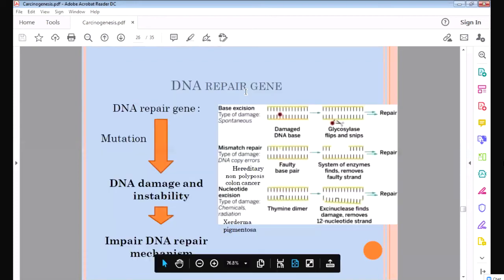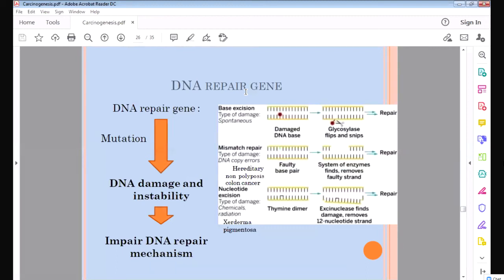Now, DNA repair genes. I told you there are some genes that repair the DNA, because if the DNA is damaged, it will lead to malignancy. So the DNA has to be repaired if it is damaged. How is the DNA repaired? You can see here, suppose the DNA is damaged in this red area. What our body does is remove this part and repair it. Then suppose there is a mismatch, like adenosine, guanosine, these are pairs.